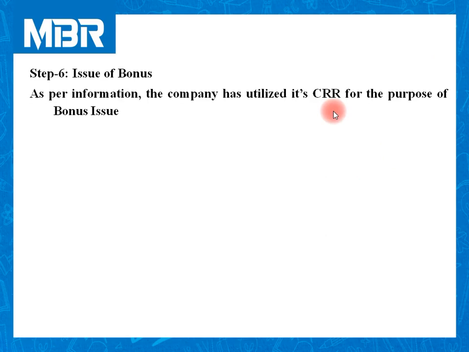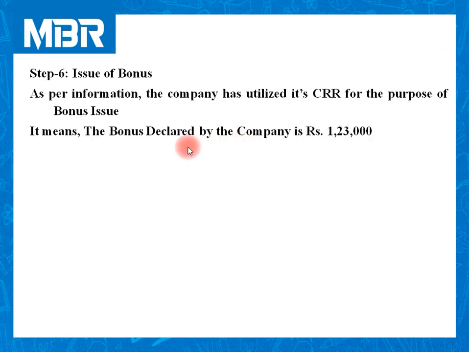As per information, the company has utilized its CRR for the purpose of bonus issue. It is clearly written in the question that the amount of CRR is utilized for bonus. So, the company has issued the bonus for rupees 1,23,000. That is entire amount of capital redemption reserve.